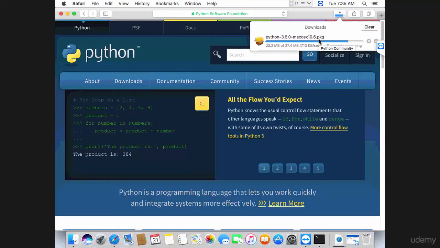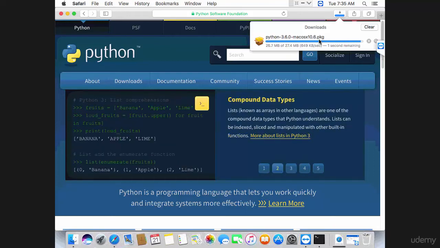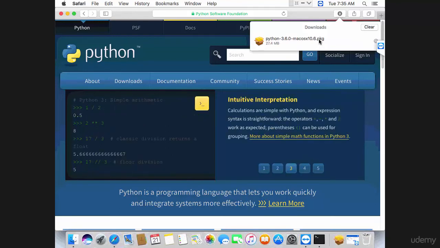And so please don't uninstall Python 2.7 if you are planning to install Python 3.6, because Python 2.7 is connected to your operating system. So if you uninstall it, you may harm your operating system. So you may get some nasty errors there. So simply ignore Python 2.7.